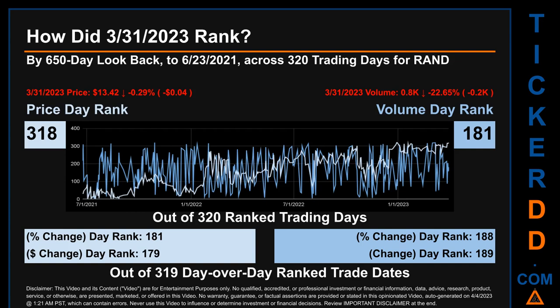The price's day-over-day percentage change, dropping -0.29% on March 31, 2023, had a day rank of 181 while its dollar difference of -4 cents had a rank of 179 when compared day over day across 319 trading days. Volume's percentage change and difference were ranked respectively at 188 and 189.